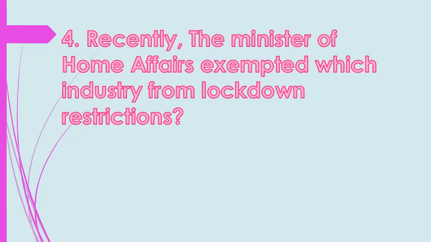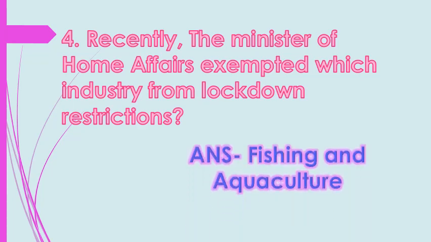So the answer of this question is fishing and aquaculture. Fishing and aquaculture is the industry exempted from lockdown restriction. Students, aquaculture involves cultivating freshwater and saltwater populations under controlled conditions and can be contrasted with commercial fishing. So these are exempted from the lockdown restrictions. Now let's move to the next.